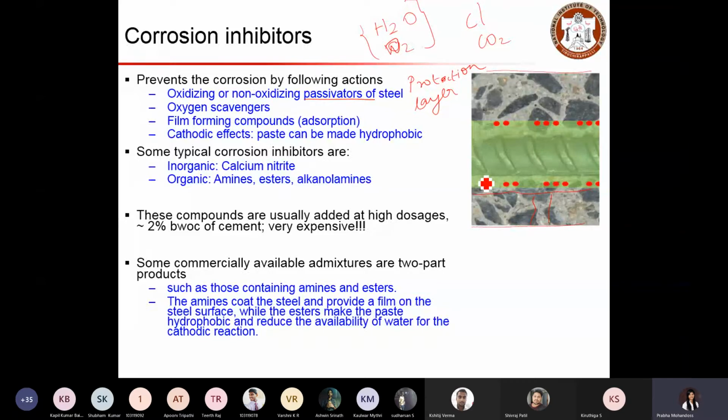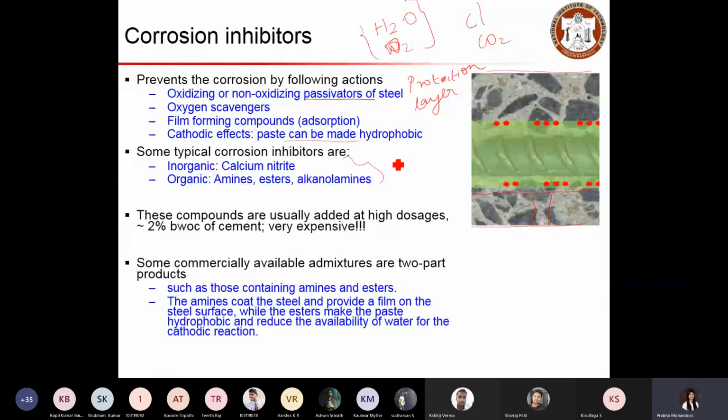Another method is the cathodic effects, that is, the paste can be made hydrophobic so that water will not get into it. As I said, there are two things essential for corrosion, water and oxygen, and we have to find a way so that these can be prevented. One is by providing oxygen scavengers, then applying some coats so that the cement concrete will become hydrophobic. It will not absorb any moisture.